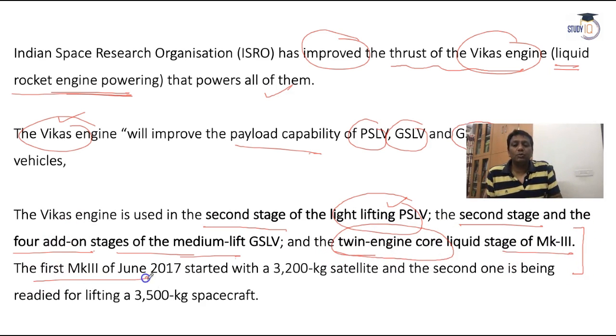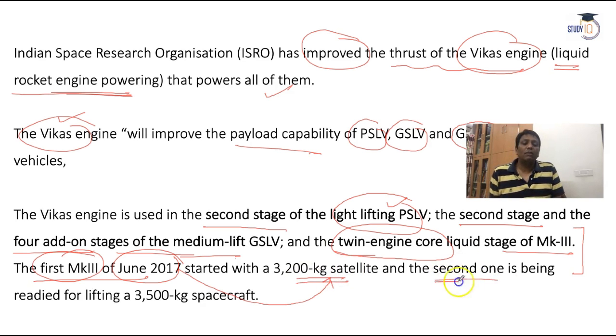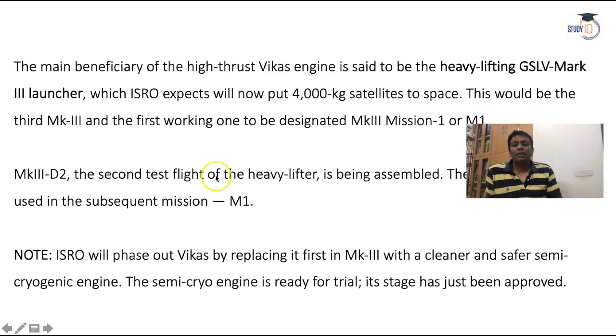The first MK3 was used in 2017. With the help of the GSLV MK3 version, a 3200 kilogram satellite was launched, and later ISRO has a plan to send a second one with a 3500 kilogram spacecraft. In July, it was in the news. Even, see guys, one benefit of the Vikas engine I will tell you: ISRO expects that till now around 4000 kilogram mass of satellite we can launch into space, and the target will be achieved with the help of the MK3 mission.